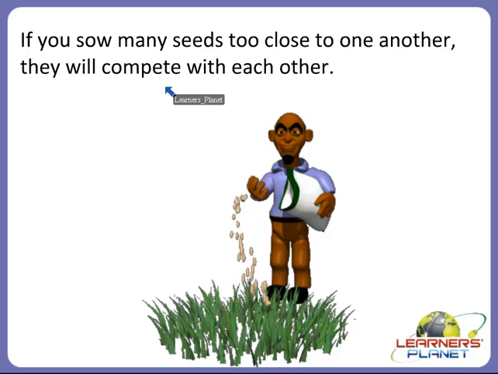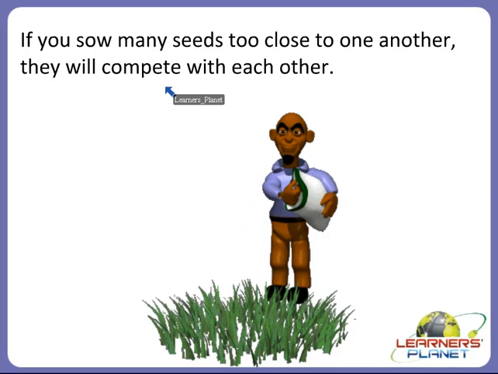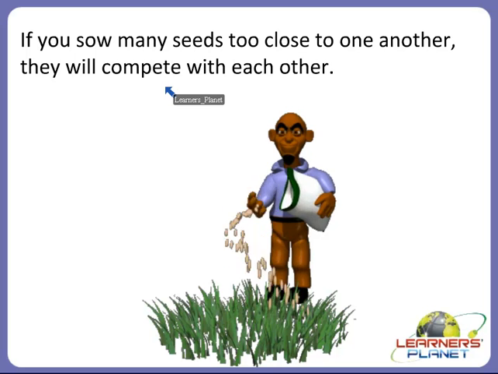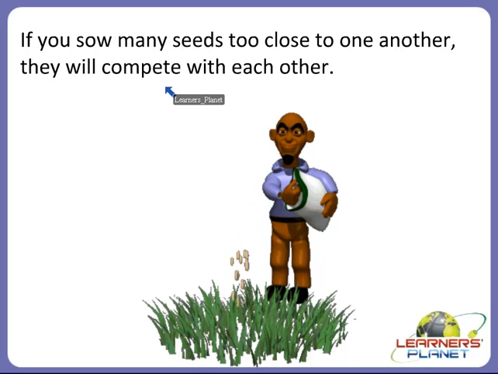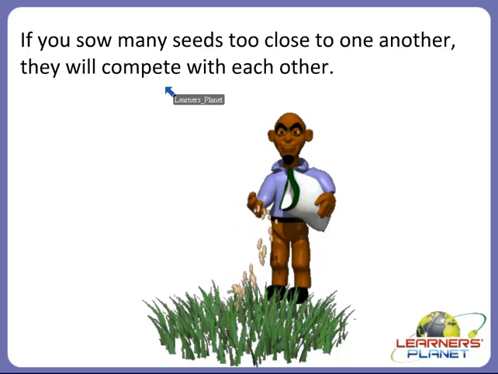So if you sow many seeds too close to one another, what will happen? They will compete with each other, right? So this has to be taken care of. If the farmer is sowing seed, then he has to be very careful while sowing. Why?